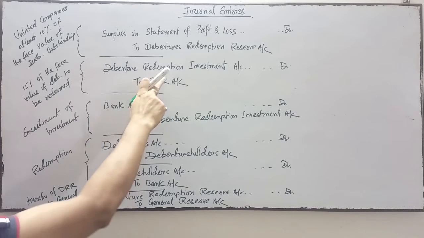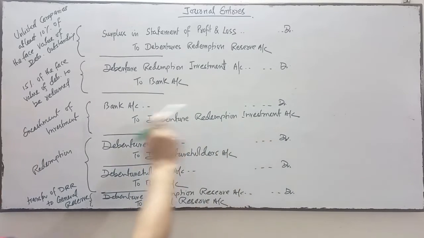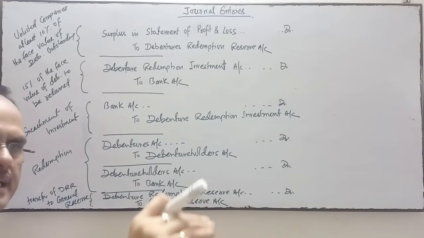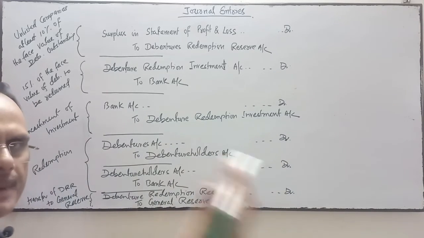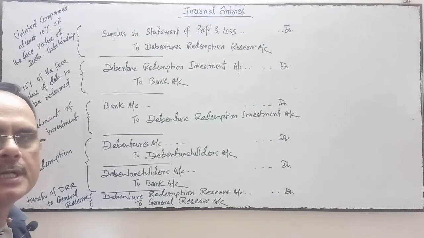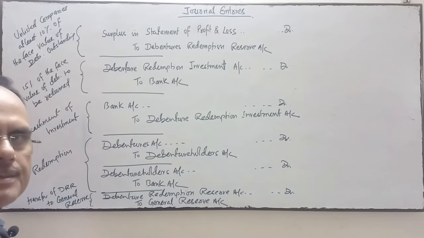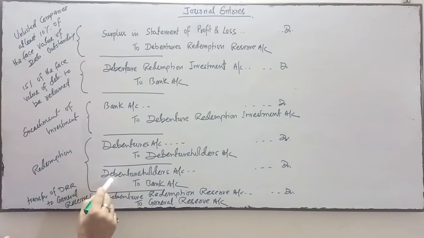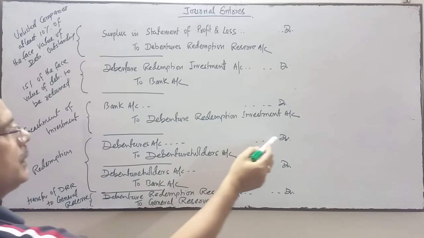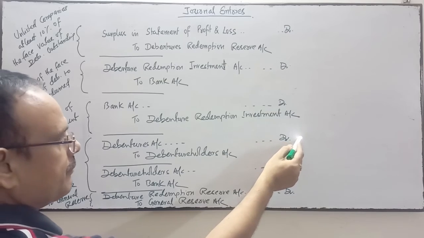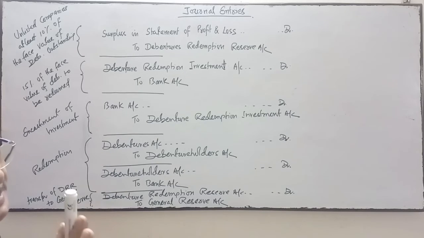At the time of redemption, this investment will be sold. So bank account debit to debenture redemption investment account. This is for encashment of the investment at the time of redemption, when the money is required to repay the amount of the debenture to the debenture holder. At that time, that investment will be sold. Now these two entries are for redemption: debenture account debit to debenture holder. Suppose 10 lakhs debenture is going to be redeemed. So debenture account debit 10 lakhs to debenture holder 10 lakhs, and debenture holder debit to bank account 10 lakhs.